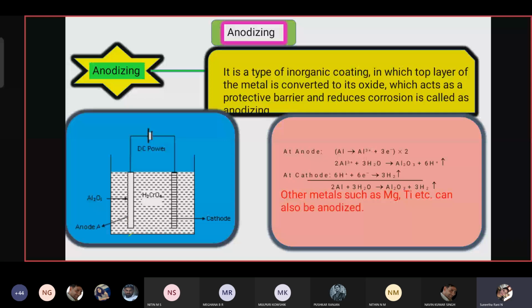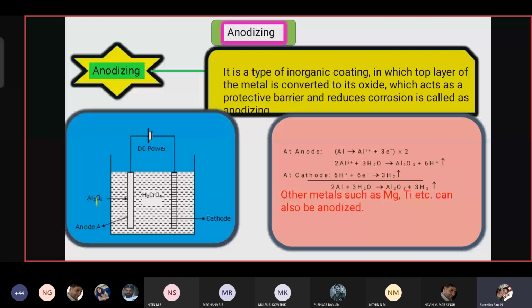Once it is connected to the external DC supply and immersed in chromic acid and water moisture, what happens? It forms aluminium oxide as a product, the rust. This aluminium oxide, the rust product of its own, acts as protection to the base metal.